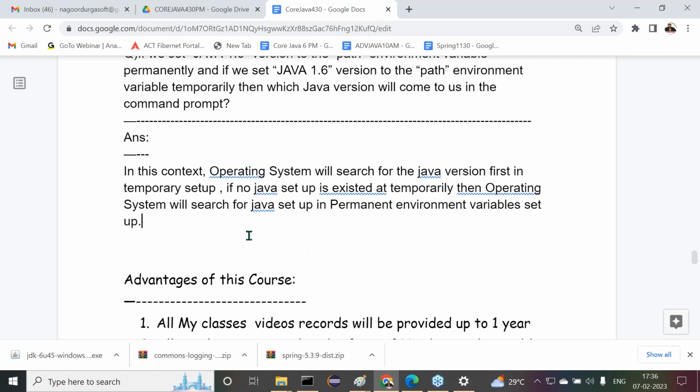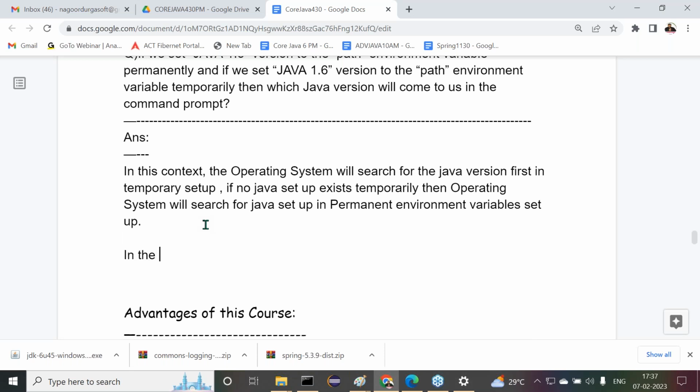Sir, got it or not? This is the story we can understand. Operating system will search for the Java version first in the temporary setup. If no Java setup exists temporarily, then it will search in the permanent environment variable setup. Right?